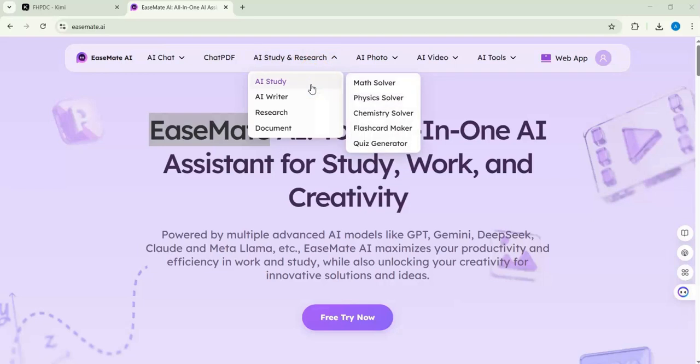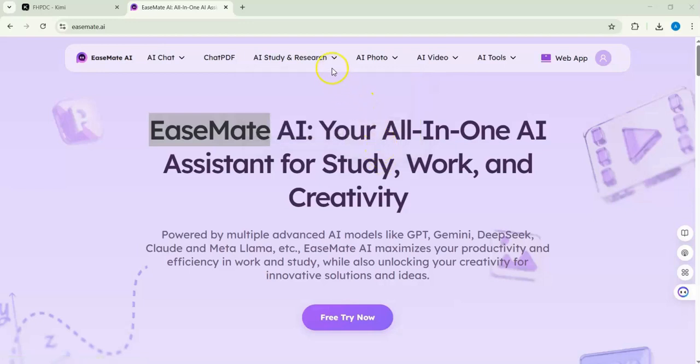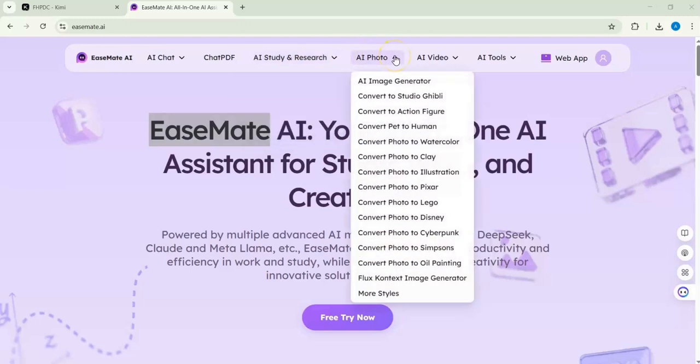Also here it is AI study: math solver, physics, chemistry, flashcard, quiz generator. I like it because we have the research and the academic field inside this AI website. Also here this is AI photo. You can see many, like convert to Studio Ghibli, convert to action figure, and you can do whatever.